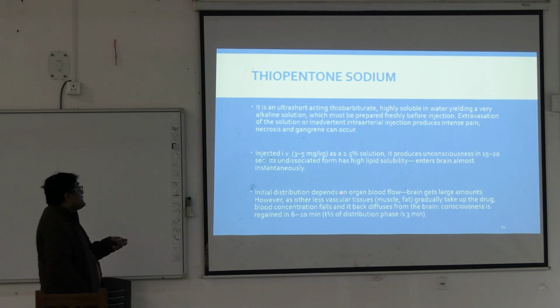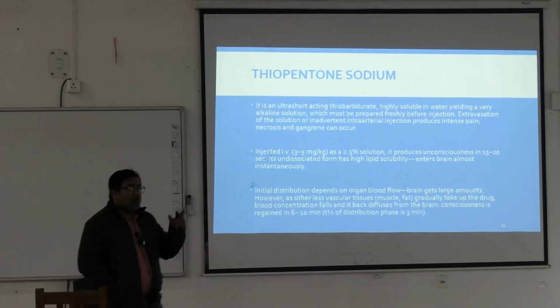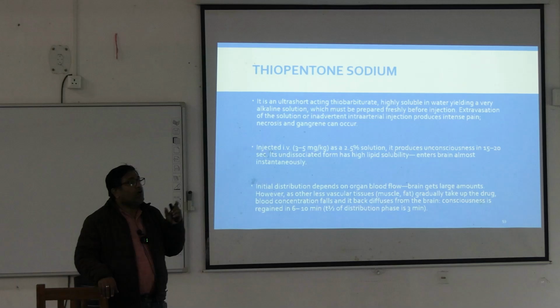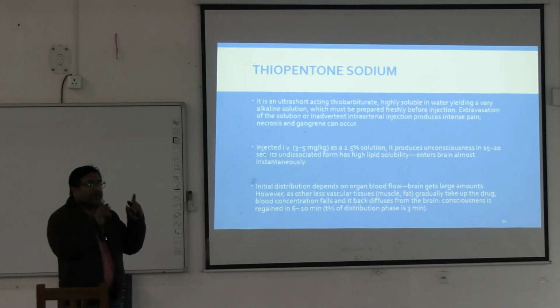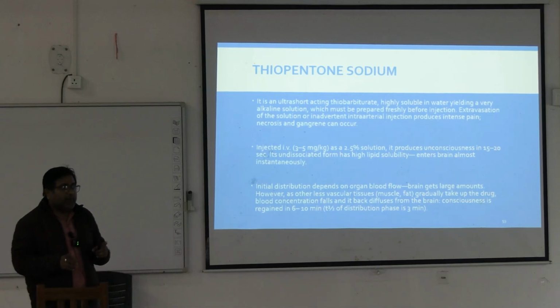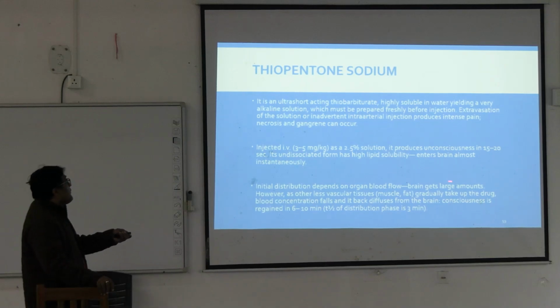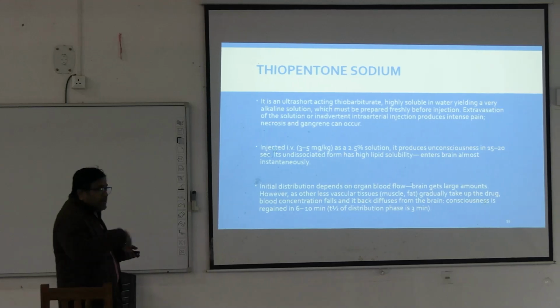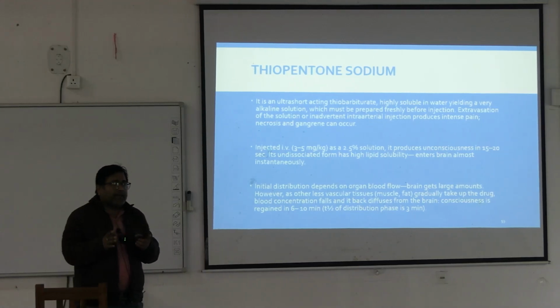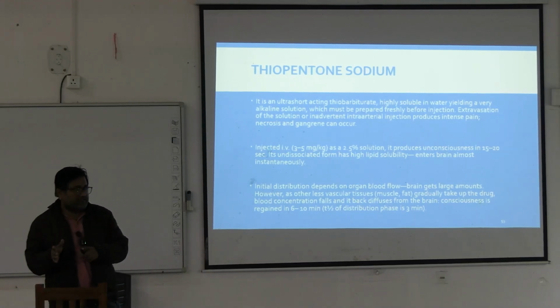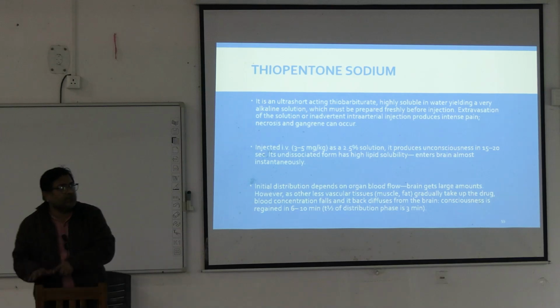Now the initial distribution of the drug depends on the organ blood flow. As the brain is highly vascular organ, brain takes up most of the drug and the patient becomes unconscious rapidly, but later on the drug is taken up by lesser vascular organs like fat and adipose tissue.